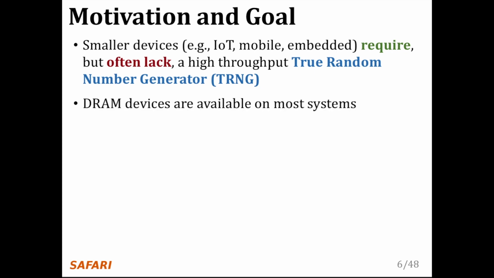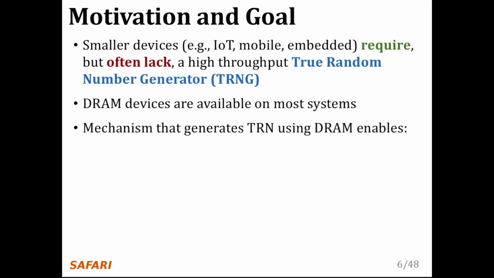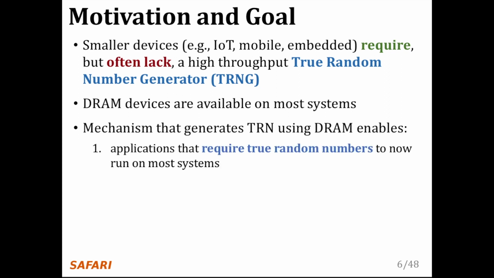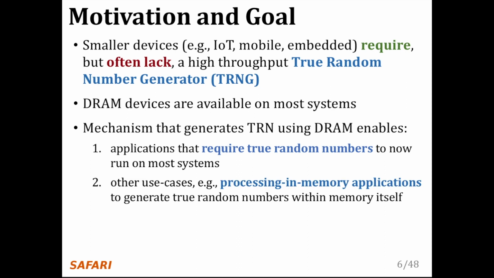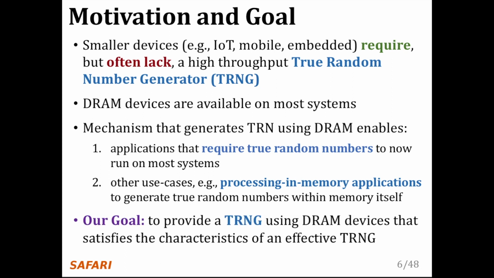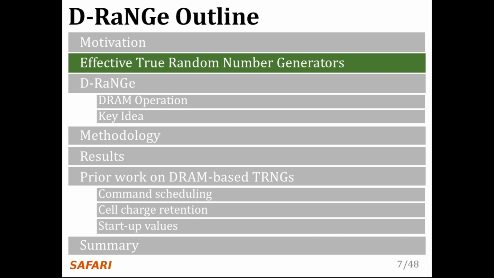However, DRAM devices are available on most systems. A TRNG that generates true random numbers using DRAM would enable applications that require true random numbers to now run on most systems, and enable other applications and use cases. One example would be processing in memory applications, generating true random numbers within memory itself. Our goal is to therefore provide a TRNG that uses DRAM devices and satisfies the characteristics of an effective TRNG. I will discuss these characteristics next.